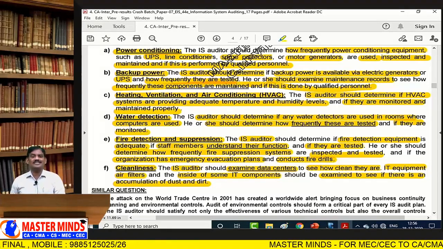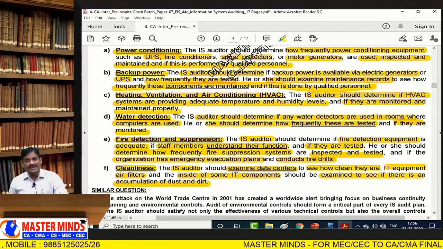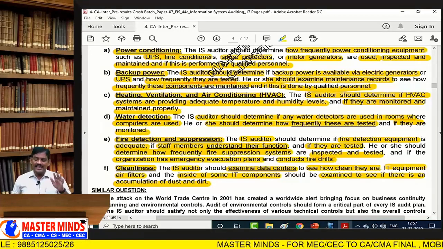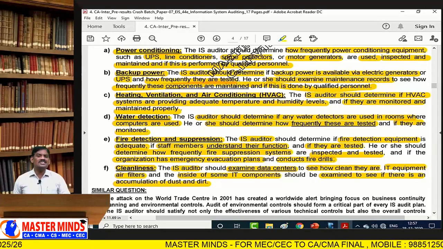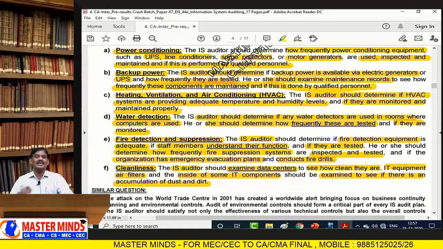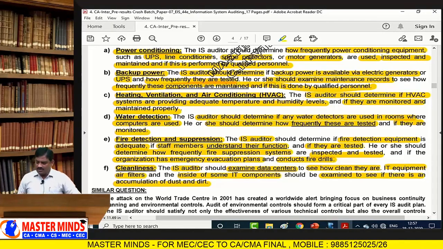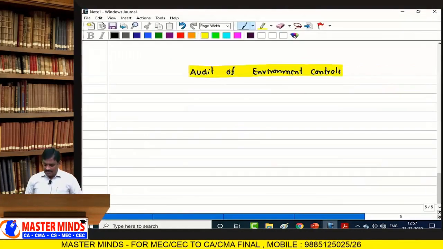Emergency evacuation plans are available or not. Mock drills were conducted or not. Everything is going to be accumulated, collected by the information system auditor with the help of corresponding personnel within the organization. So once again, say this.